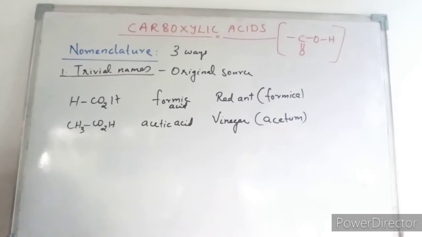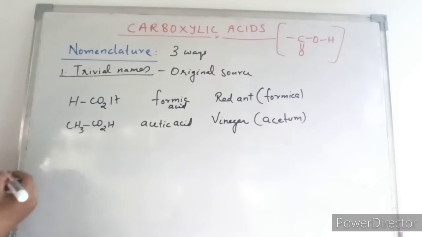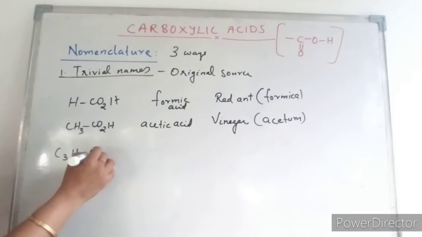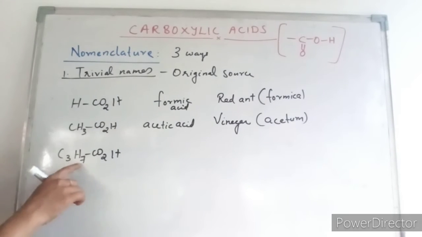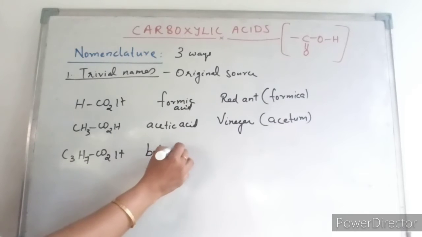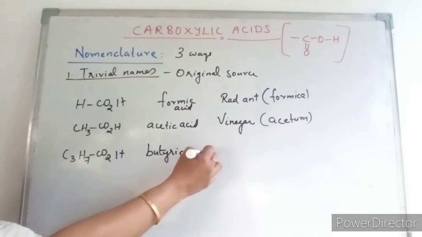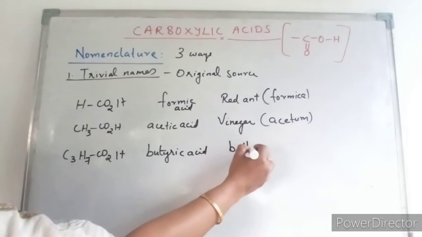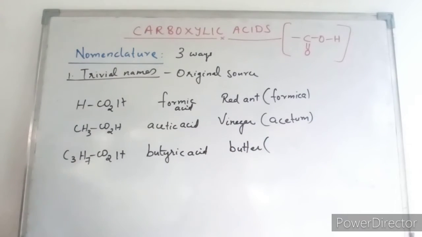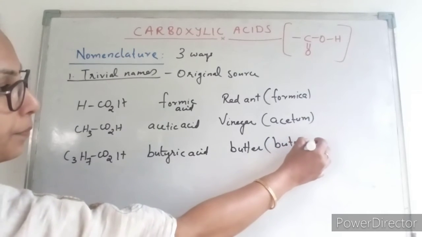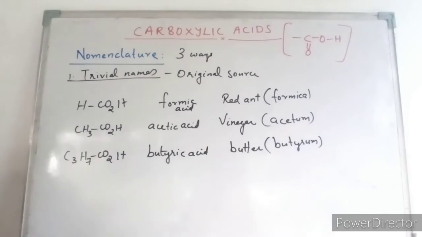Another example is butyric acid, with 4 carbons, C3H7CO2H. This came from butter, butyrum, from which came butyric acid.